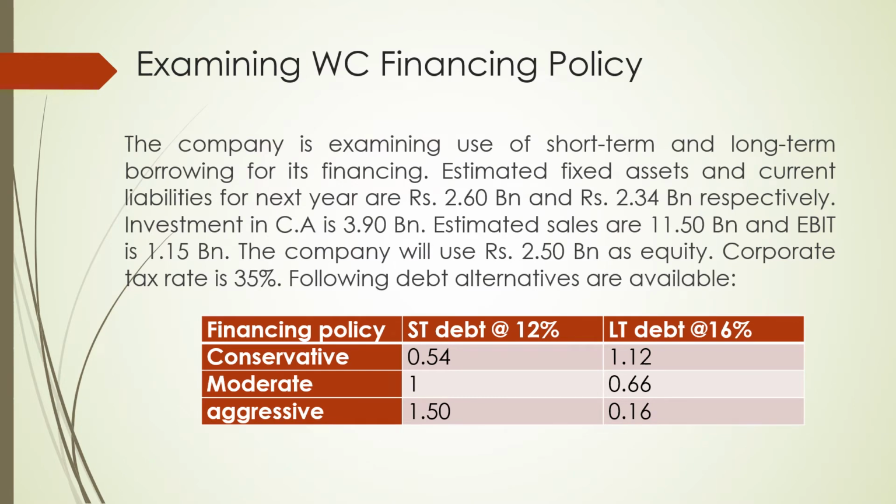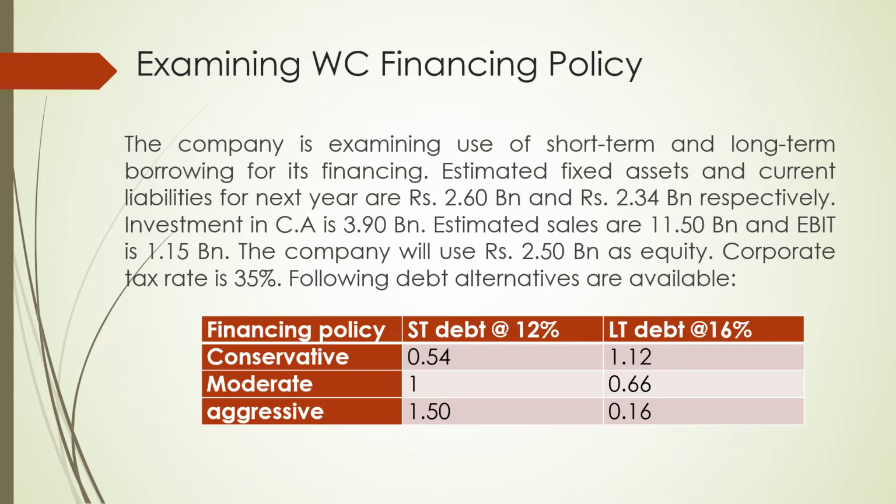Let's examine the effect of the working capital financing policy on the ROE. So this is a question. The company is examining the use of short-term and long-term borrowing for its financing. Estimated fixed assets and current liabilities for the next year are 2.60 billion and 2.34 billion respectively.